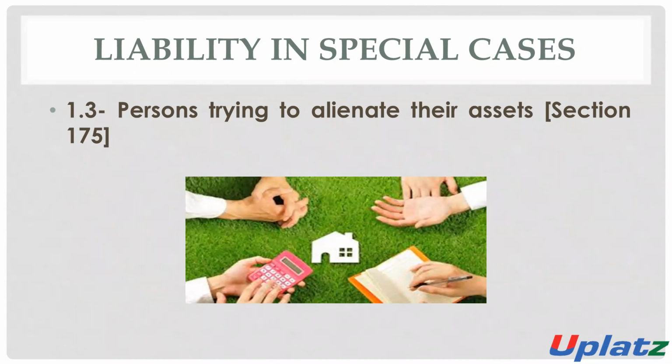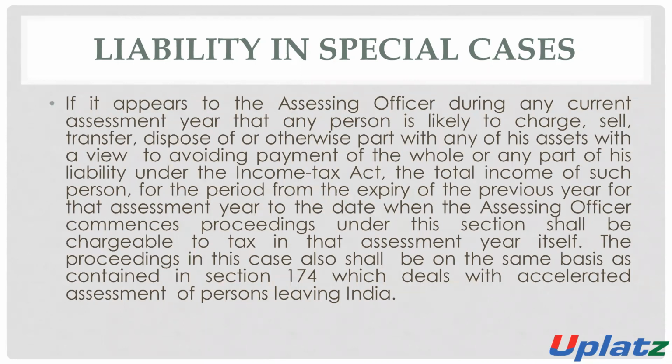Persons trying to alienate their assets. When there is section 175, during the year, if there is any person who wants to sell, transfer, or dispose of any of his assets to avoid the payment of tax, then in this situation the AO has the right to assess the income of such person in the same year.